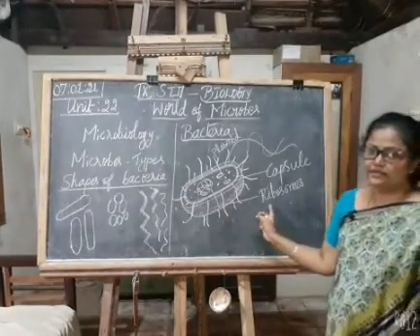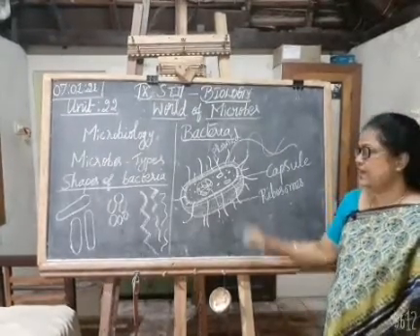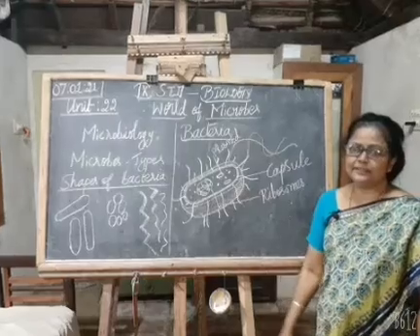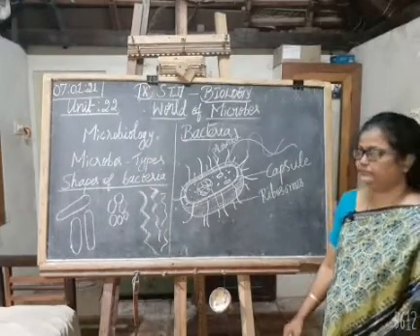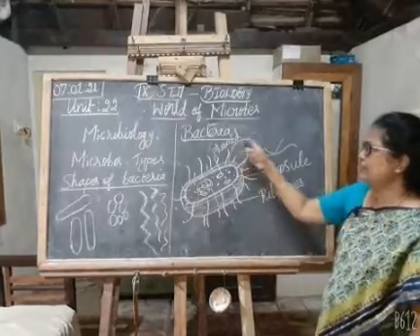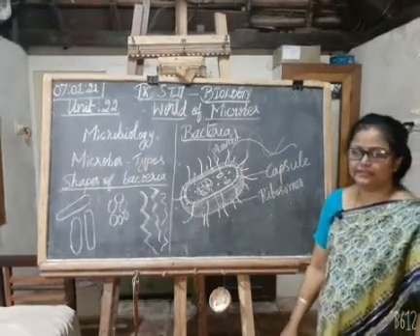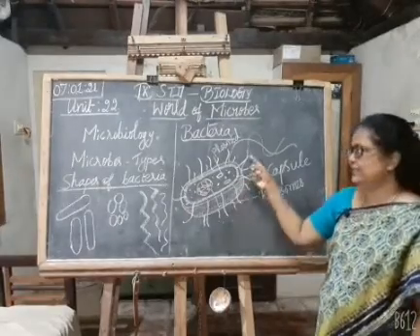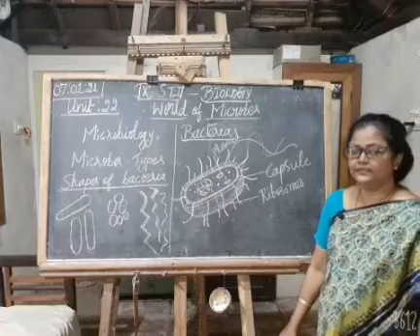So the ribosomes will take part in protein synthesis and the DNA will take part in the genetic material. They have a long thread-like structure called flagella, which helps them move from one place to another place.